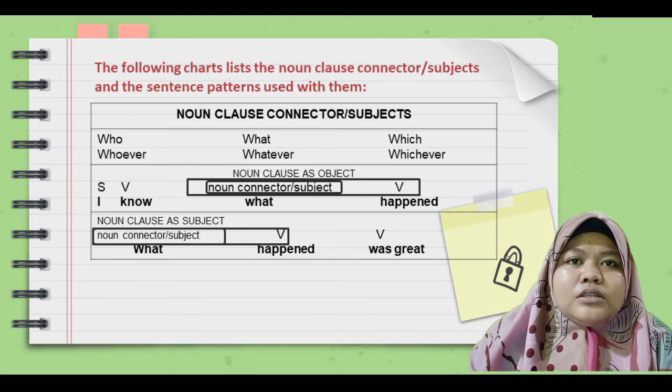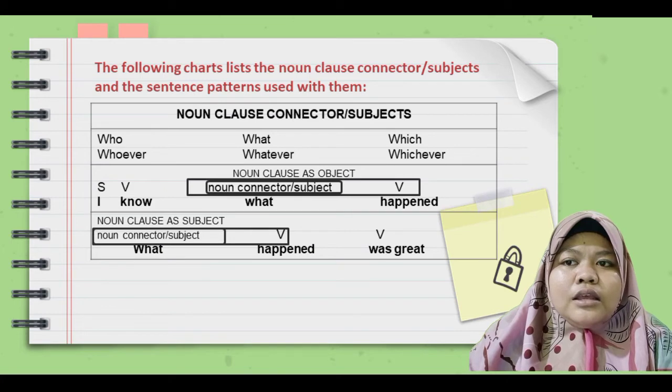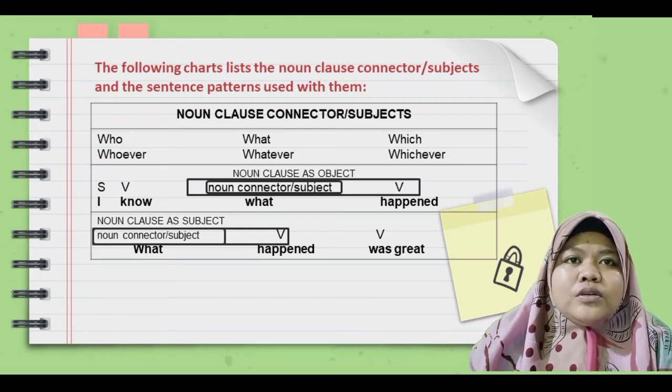And the second pattern is noun clause as subject. Okay, you should write the noun connector or subject plus verb and then plus verb again. For example, what happened was great. What as noun connector or subject, happened as a verb, and was great as a verb.